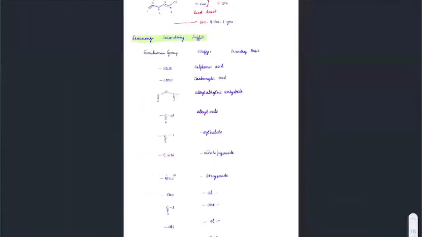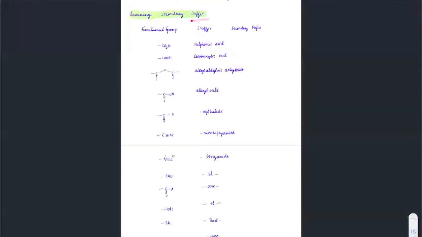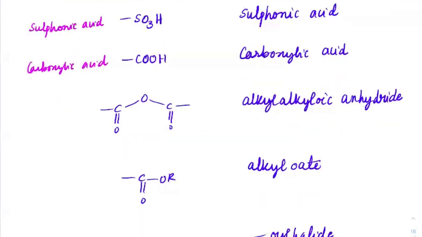Right. So firstly, try to understand what we write as the secondary suffix. So these are the functional groups, and this is what we write. Generally, what are the names of these functional groups? So if you can recall, the first one is sulfonic acid only. First one is sulfonic acid itself. Second one is carboxylic acid. The same naming is coming there. Next one is an anhydride group. Next one is esters.